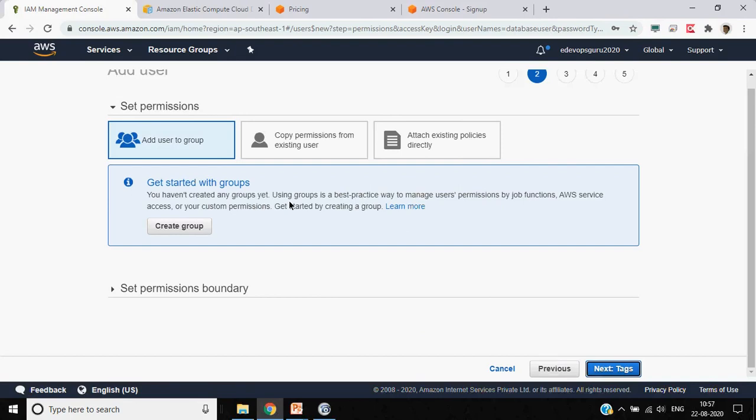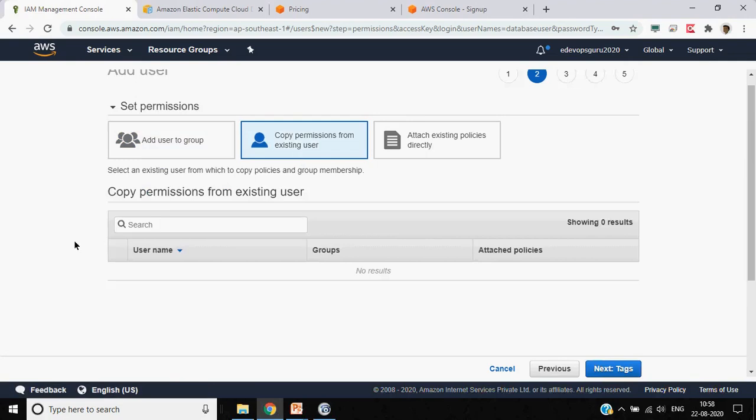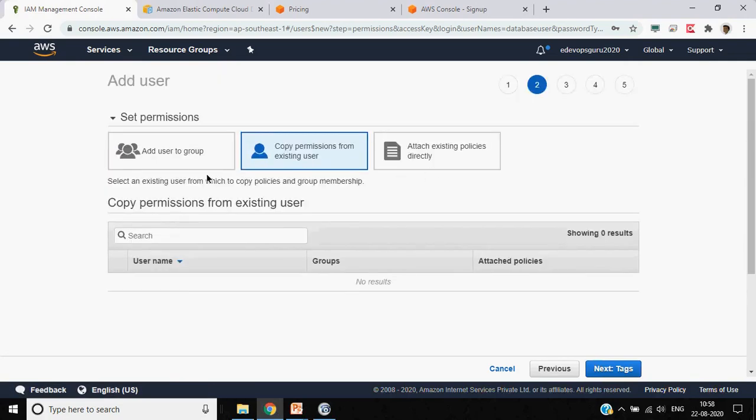Then, as I explained earlier, whenever you create a user, you have to set the permissions, otherwise this user will have no permission. Even if he logs in, he will not see any AWS service. So here you can set the permissions. If you want to group different users together, you can create groups. We will create groups separately, but here we will just go with the permissions.